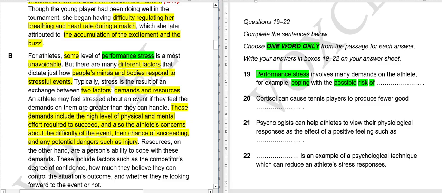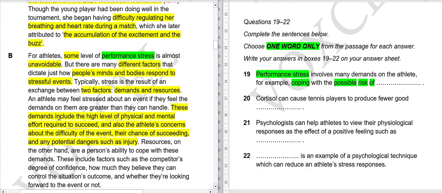Possibility of stress is almost unavoidable, but there are many different factors that dictate how people's minds and bodies respond to stressful events. Typically, stress is the result of an exchange between two factors. An athlete may feel stressed about an event if they feel the demands are greater than they can handle.